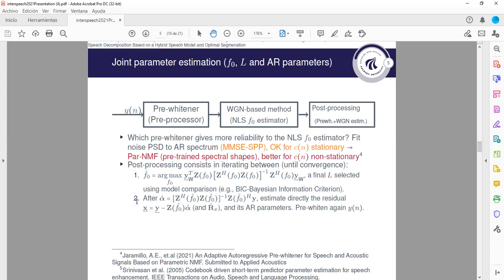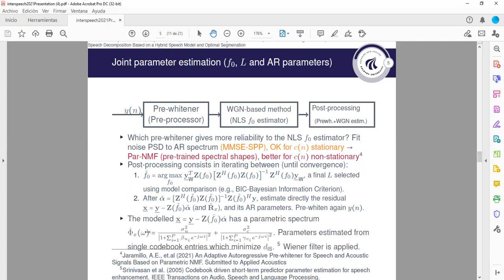But this full model residual has a parametric spectrum which is the sum of two components: the on-voice PSD and the noise PSD. And we need to find these excitation variances and these autoregressive parameters. This is motivated by this paper, in which a single codebook entry of on-voice and noise is chosen, such that it minimizes the cross entropy between the observed spectrum or periodogram and the model spectrum. And after finding this entry, we can form a linear filter to extract the on-voice part of speech.